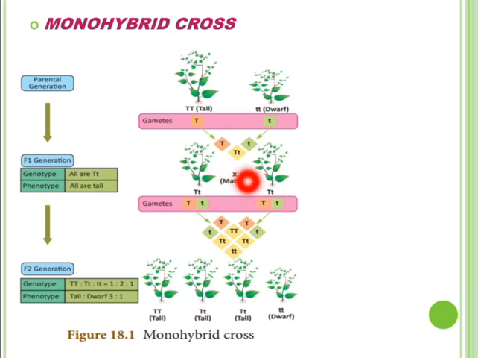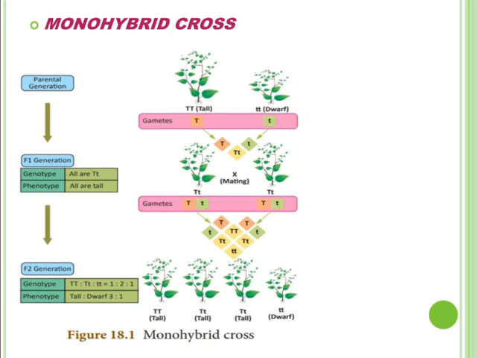So due to this, Mendel gave the law of dominance: the allele which expresses itself in the presence of a recessive allele is known as the dominant allele, and the allele which cannot express itself in the presence of a dominant allele is known as the recessive allele. So in this condition, capital T is the dominant allele, whereas small t is the recessive allele.